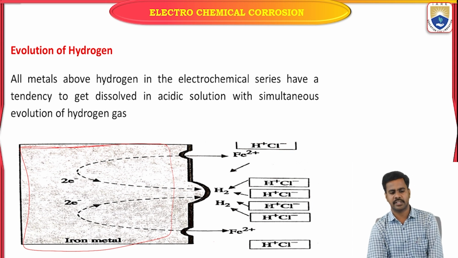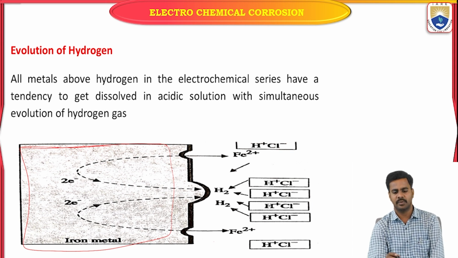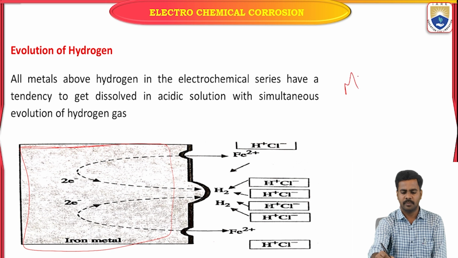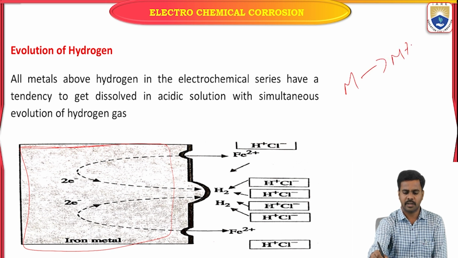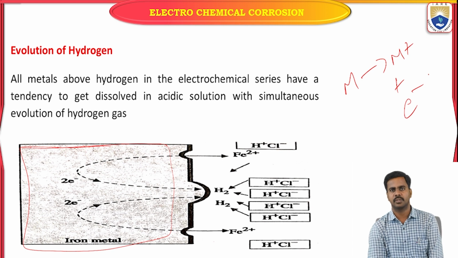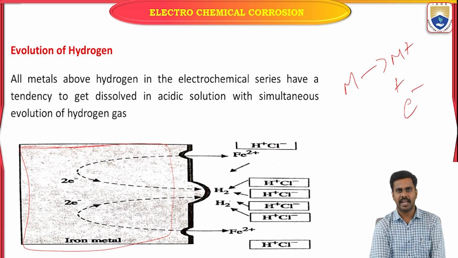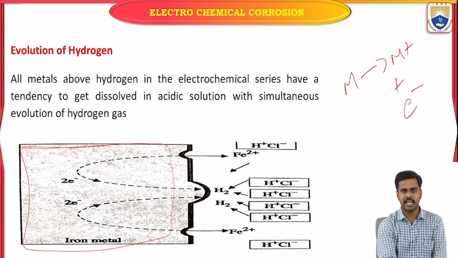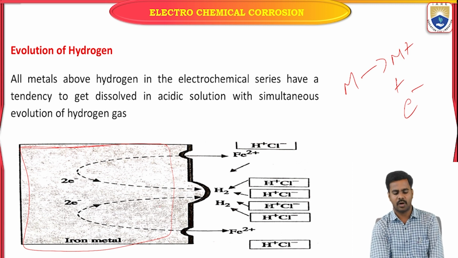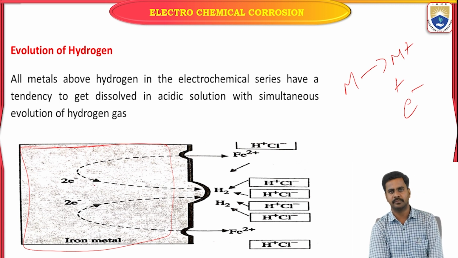During oxidation, the metal converts into metal ion by the liberation of electrons. These electrons move towards the cathode. Here the cathode is present in acidic condition. The environment is the cathode and the metal is the anode. Oxidation takes place at the metal and releases electrons.